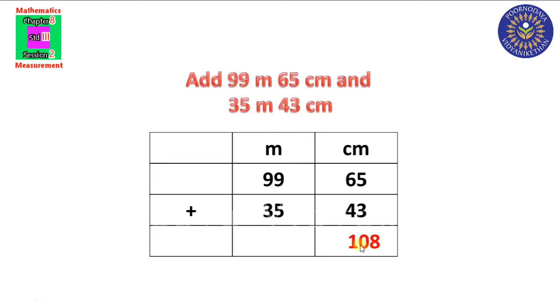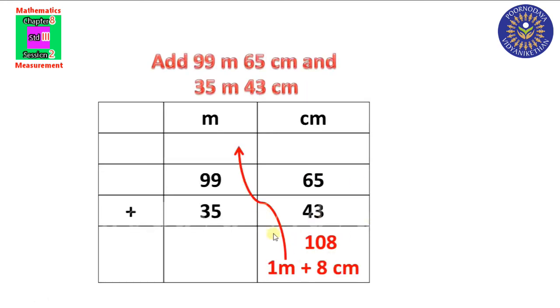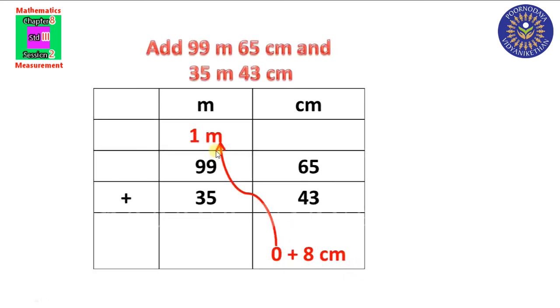We know 100 centimeter is equal to 1 meter. So this 108 we can write as 1 meter plus 8 centimeter. This 1 meter we took to the meter column. That is the carryover. That carryover 1 meter we have to add with these two numbers.